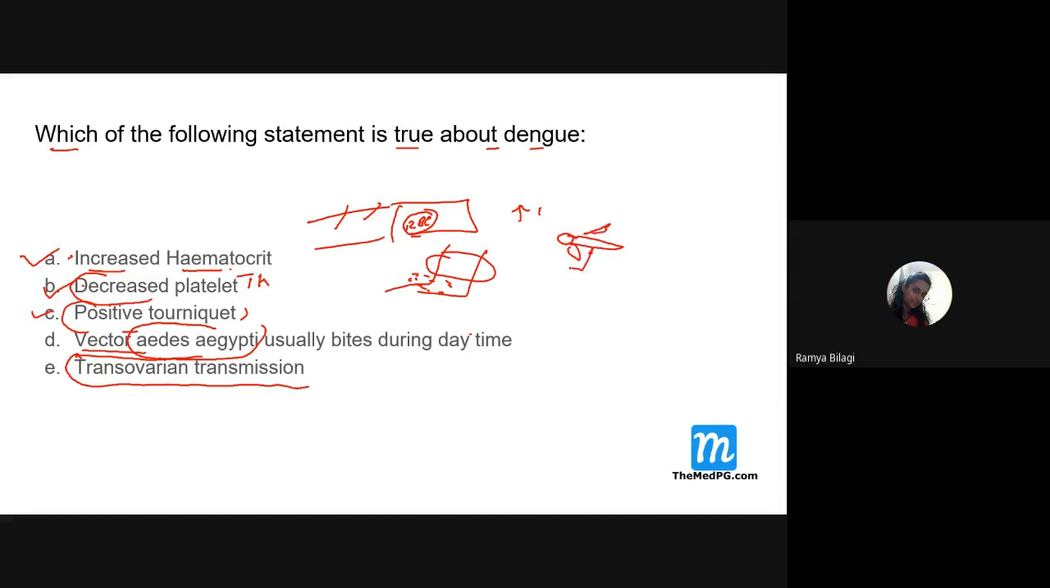If this female mosquito bites and sucks the blood from the individual, it will have its blood meal. Then when it lays the eggs, the virus will be transmitted from this mother mosquito to its eggs also. That means the virus is transmitted even to the eggs. That's why it is called trans ovarian transmission, and it is commonly seen with Aedes aegypti. So now students tell me, all the options are right, or what is the conclusion over here?